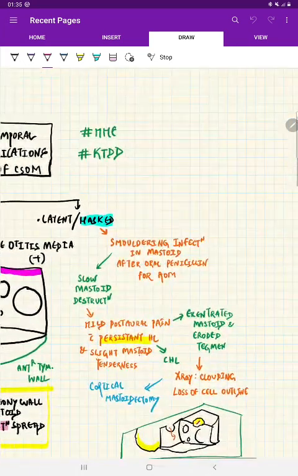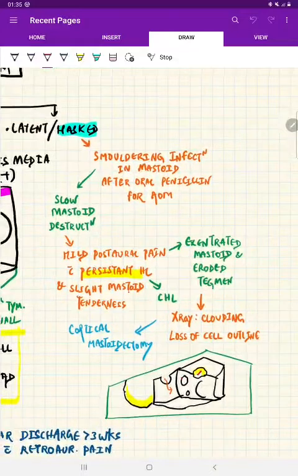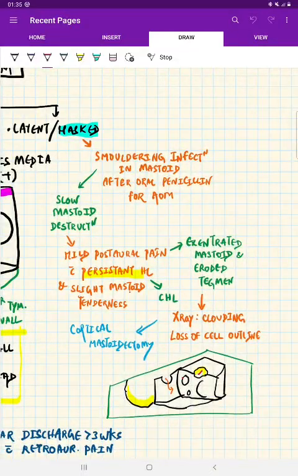Now, let us first complete what is latent or masked mastoiditis. See, the name itself says it is masked. It means something is masked. What is that mask? That is the features of mastoiditis. Now, why it is masked is after an acute otitis media, the child usually would have been treated with oral penicillin. Remember, this is usually seen in children. So after oral penicillin therapy for acute otitis media, there can be even some smoldering infection in the mastoid.